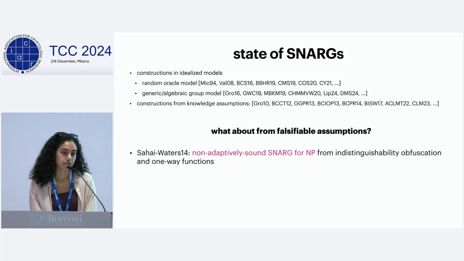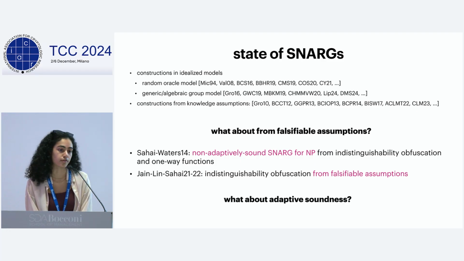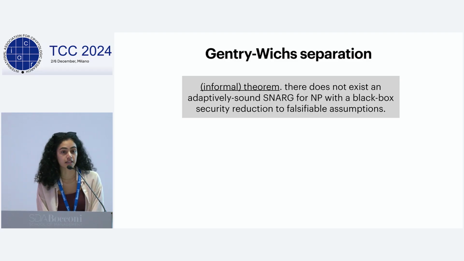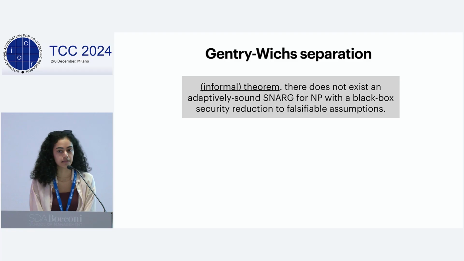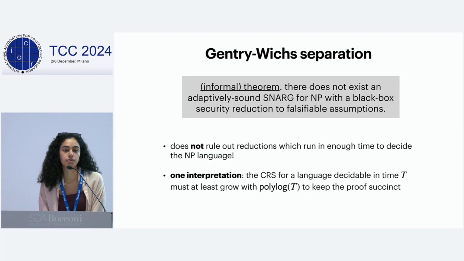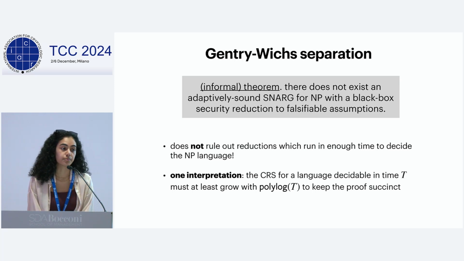Before I talk about those constructions, I should address the classic result of Gentry and Wichs. This separation informally states that there is no adaptively sound SNARG for NP with a black-box security reduction to falsifiable assumptions. So we may think, okay, so what do we do now? However, this claim does not rule out reductions which run in enough time to decide the NP language. One way to interpret this, which will be helpful for this talk, is that the CRS for a language which is decidable in time t must at least grow with polylog t in order to keep the proof succinct.